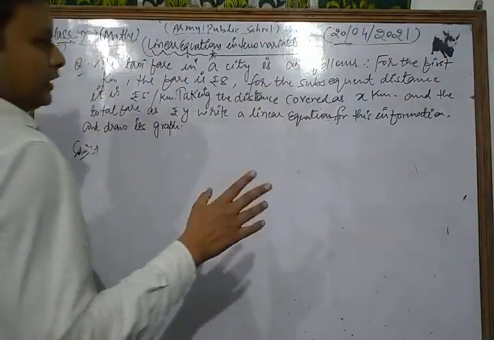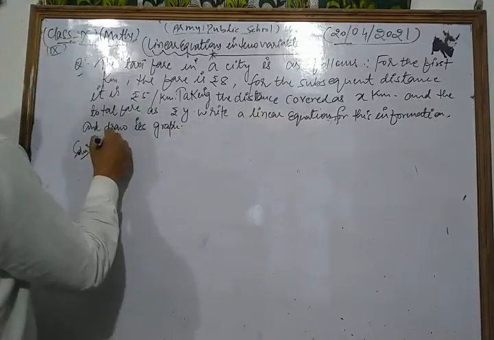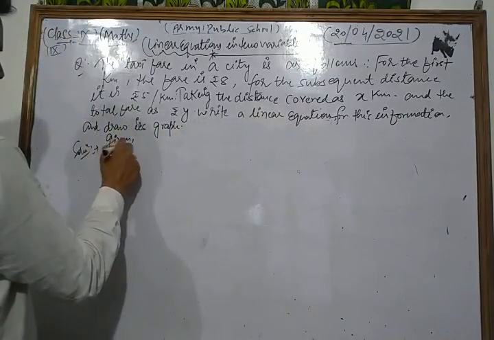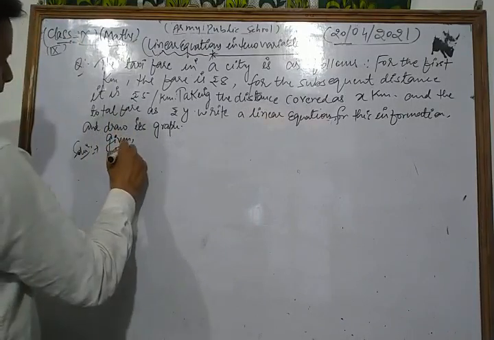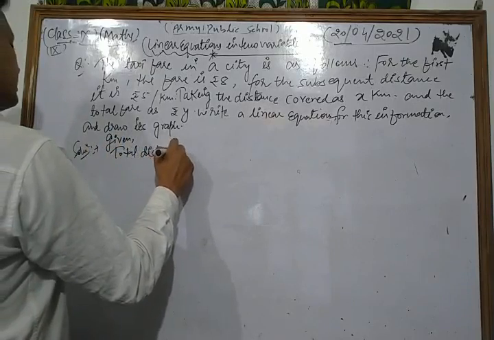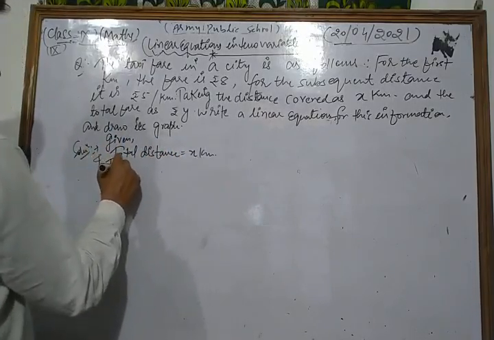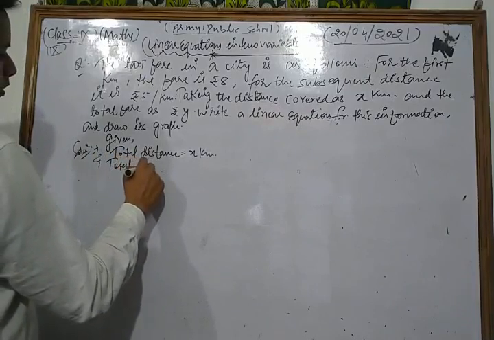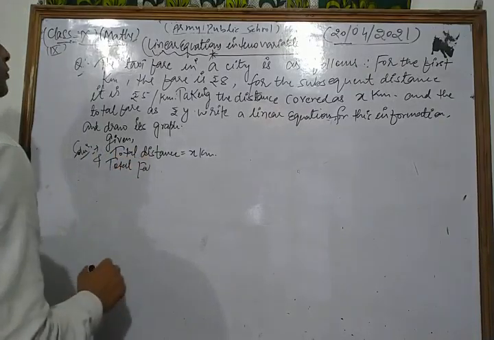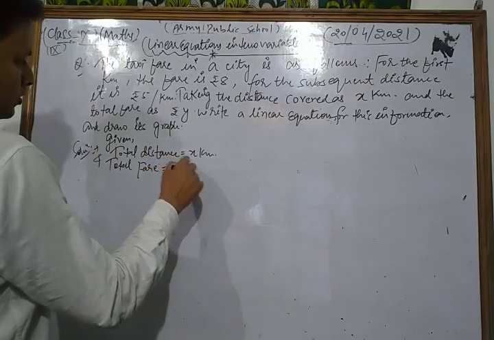First of all we form the linear equation in two variables. Here what is given is the total distance as x kilometers and the total fare as rupees y.